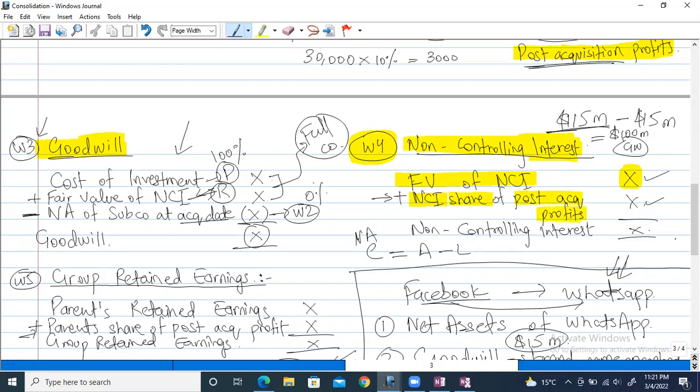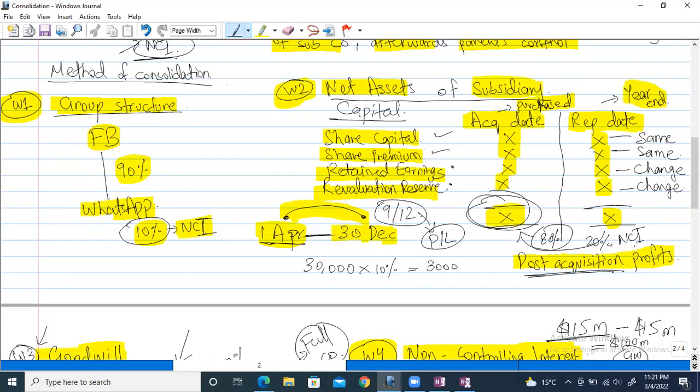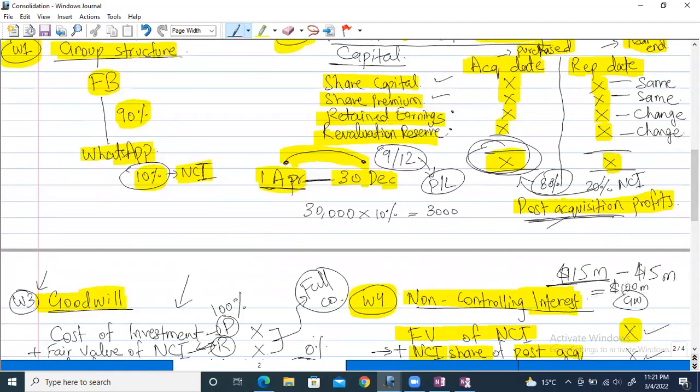Now this brings me to one explanation over here. We just saw this word, post-acquisition profit. If, let's say, there is an 80% parent that has purchased the company and 20% is NCI, obviously NCI persons will also get some amount of profit because they are equally responsible over here as well. So this post-acquisition profit is divided between parent and NCI, because NCI is still part of the company. We cannot ignore that. Yes, it is a very small amount, but no matter what the percentage is, it is still part of the company. So these post-acquisition profits are divided between parent and NCI.